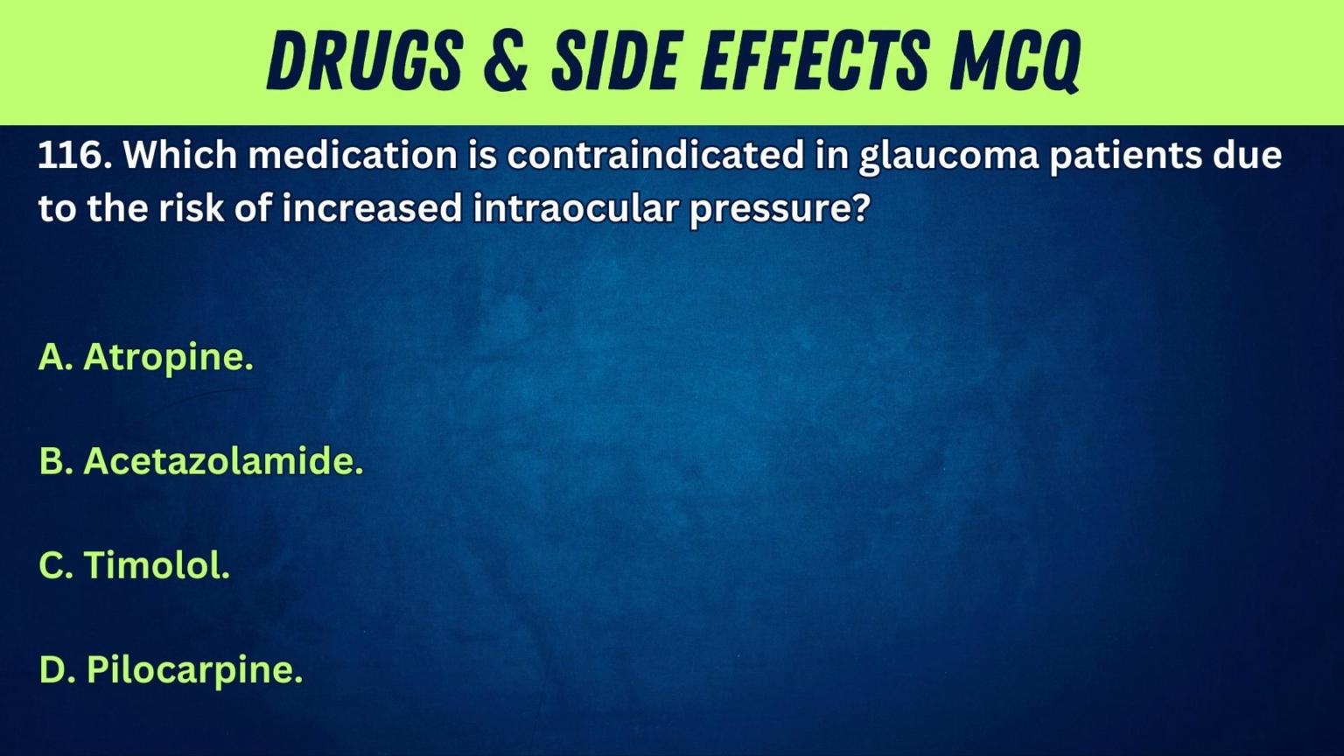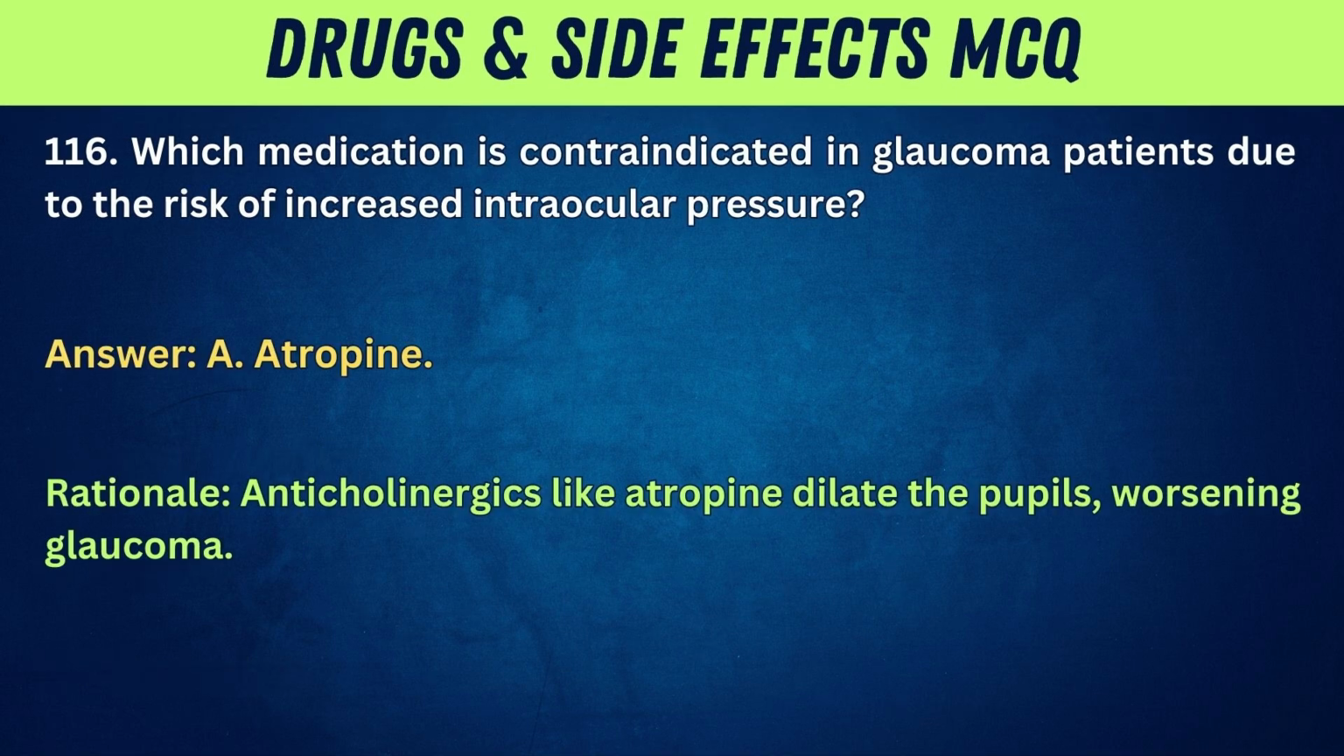116. Which medication is contraindicated in glaucoma patients due to the risk of increased intraocular pressure? A. Atropine. B. Acetazolamide. C. Timolol. D. Pilocarpine. Answer: A. Atropine. Rationale: Anticholinergics like atropine dilate the pupils, worsening glaucoma.